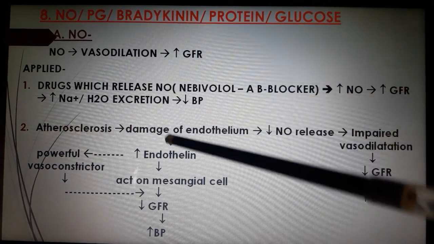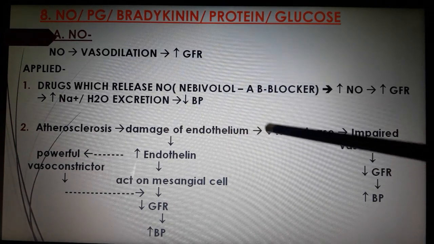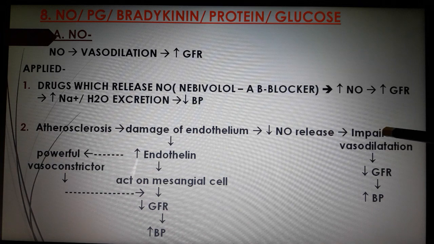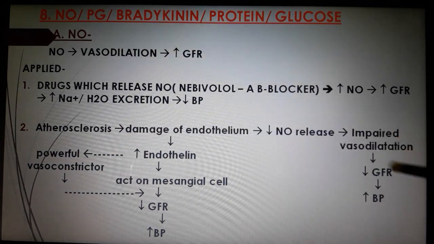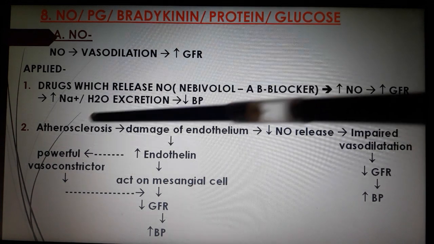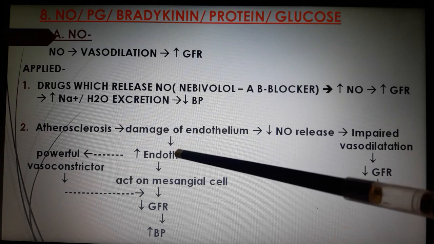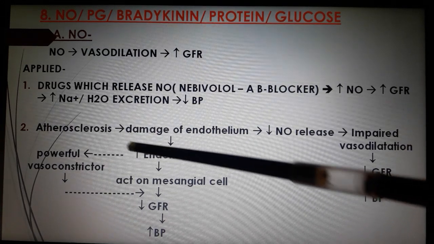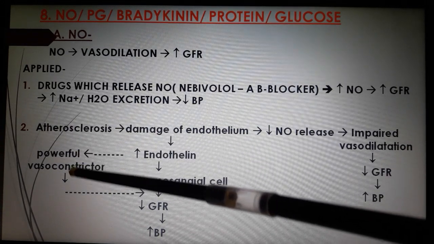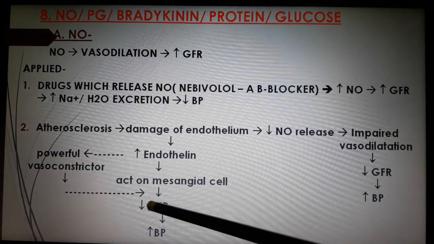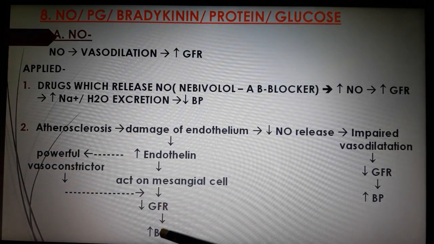In atherosclerosis, there is damage of the endothelium, decreased NO release, and impaired vasodilatation, so there is decreased GFR and increased BP. There is also a release of endothelin, a powerful vasoconstrictor, so it decreases GFR and increases BP.